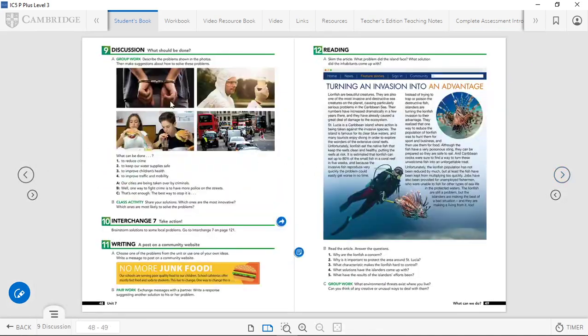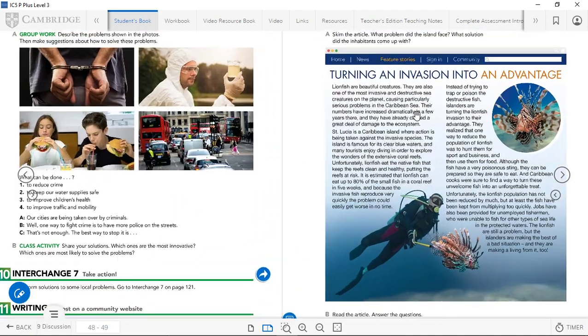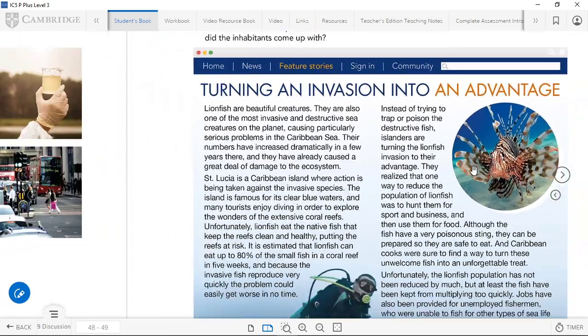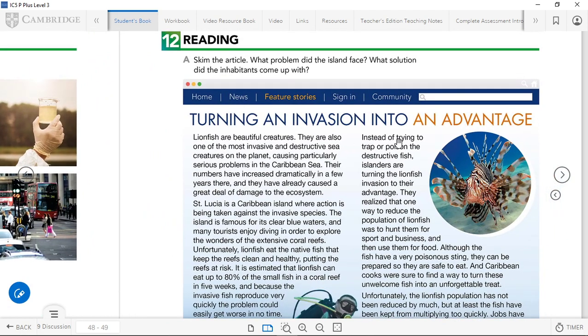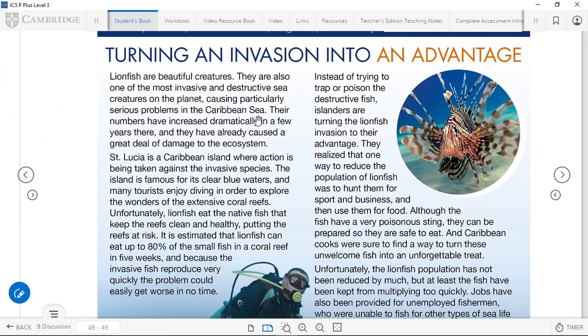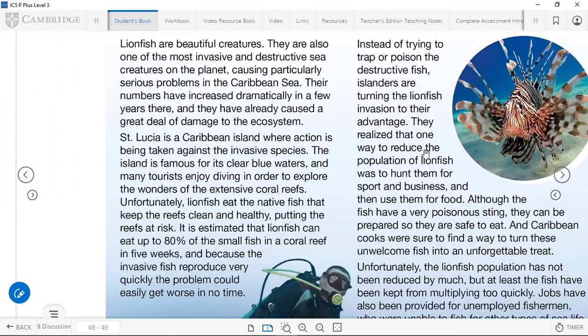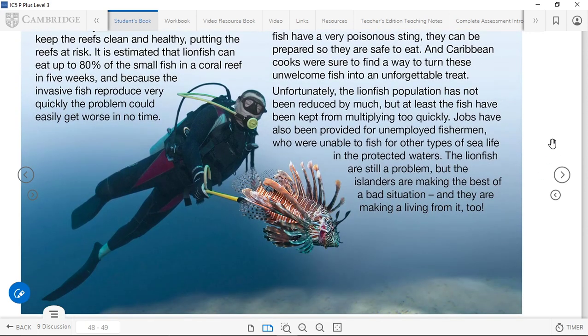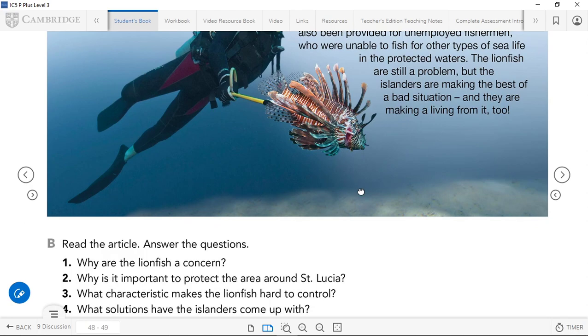Okay, let's continue. Let's look at this reading. That is going to be the last thing for today. It's going to be a short video, but it's going to be a fun one, okay? Turning an invasion into an advantage. This is the lionfish. This is something that is really interesting. So take your time to read all of this, okay? Take your time to read this part here. Then continue reading this part here. And then finish with this part here. It was a really interesting thing, right?